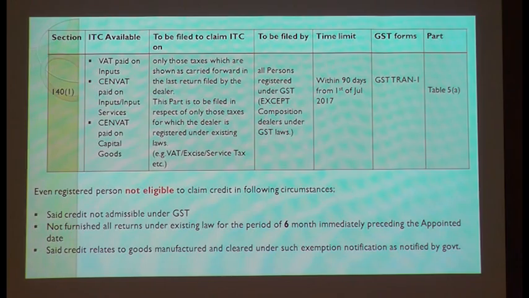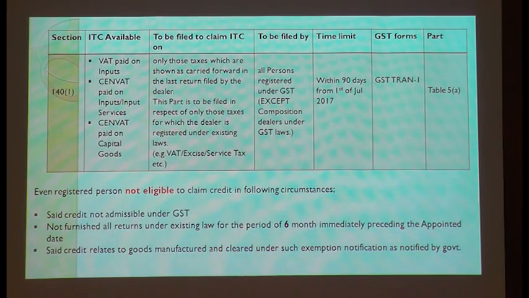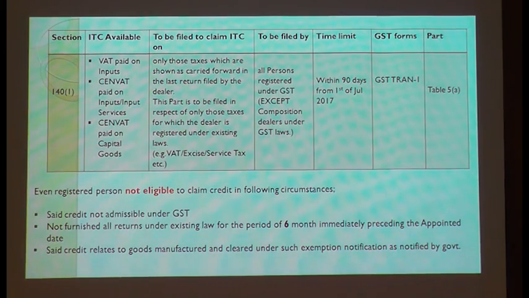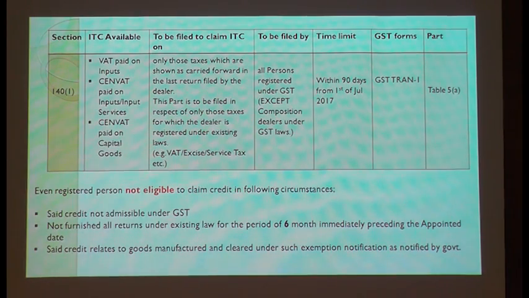Law is saying that you carry forward, but the law is saying it should be carried forward in your return. Very important. If you have not filed your return, if you have just filed your Trans 1, that will not suffice. So you have to file your returns for the last 6 months. Which are the returns generally we file under the old law?